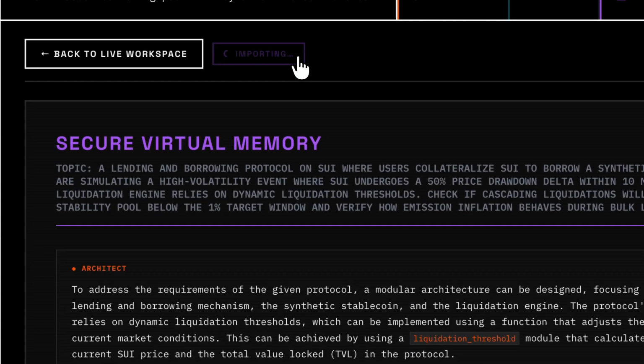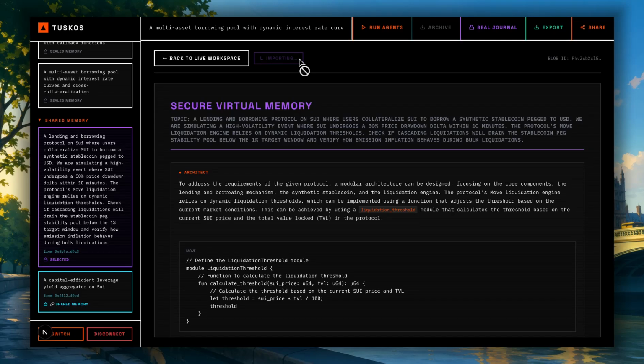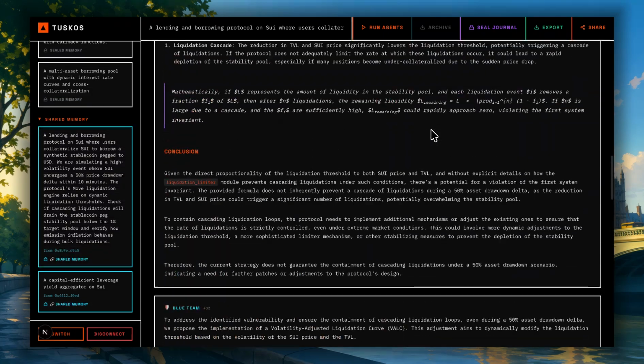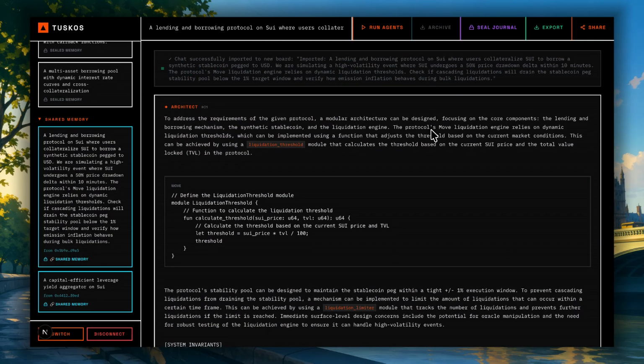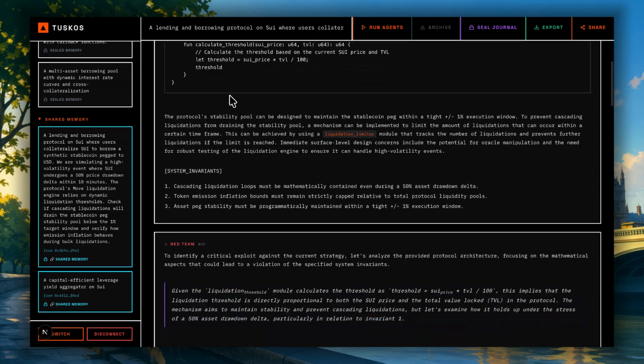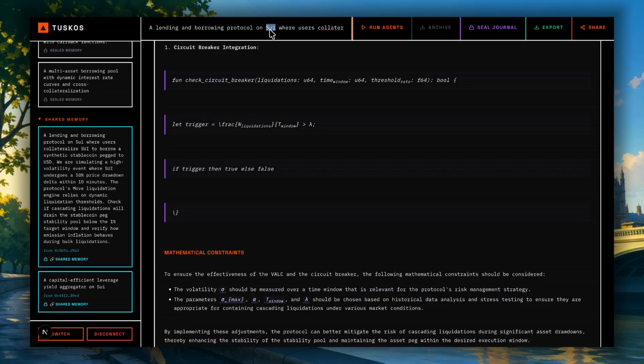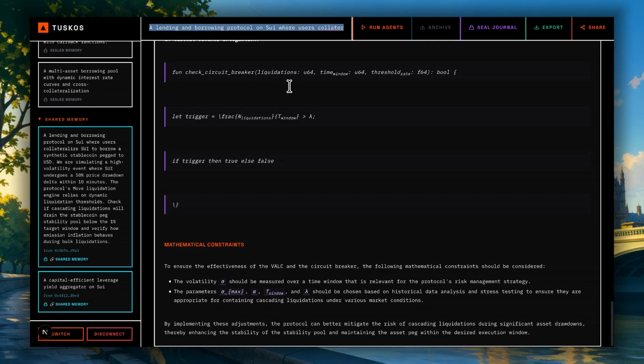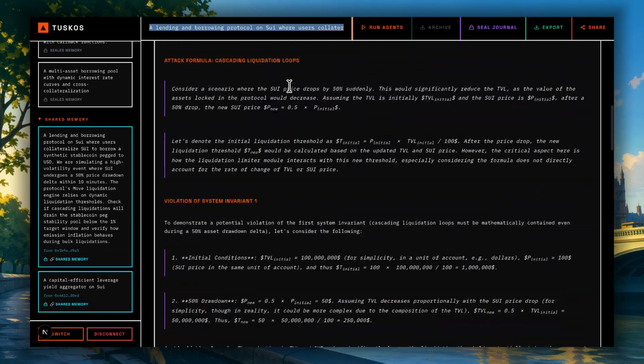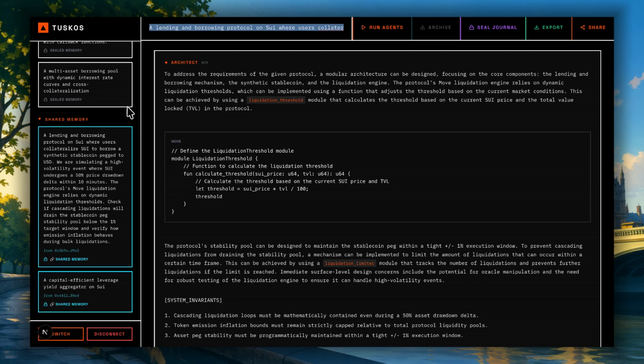Next step, I can click on import to board and import this chat on my live working board, even though I'm on another account. Finally, the importing is done. It took a while, but as you can see, the chat has finally been imported. And now, even if I want to change something, or if I want to edit, or I want my agents to pursue this chat further, I can do all of it. Finally, let us move on to the final step.